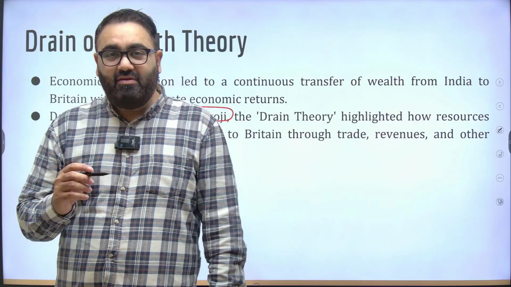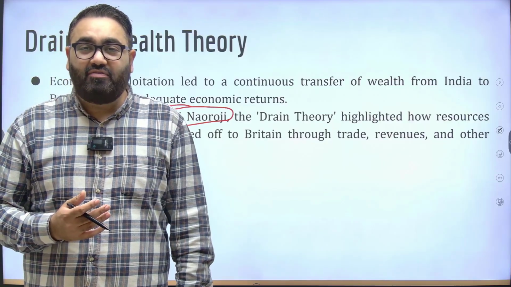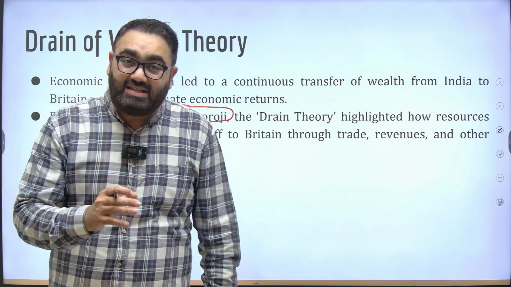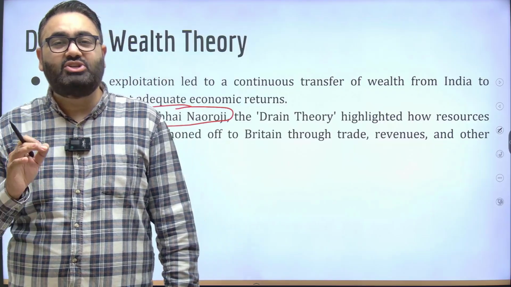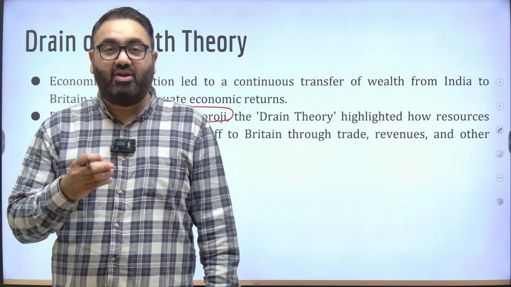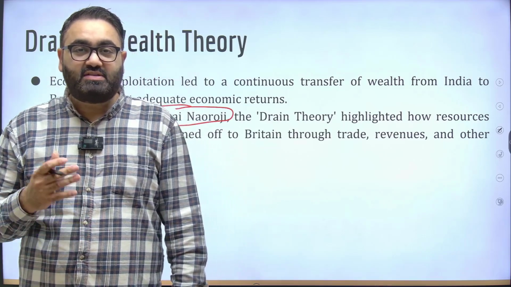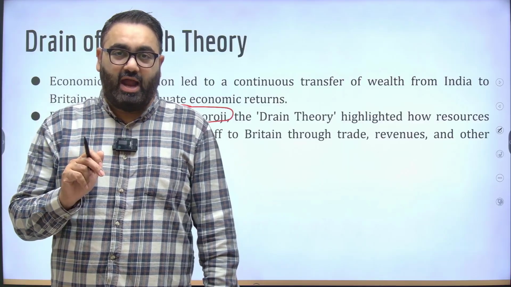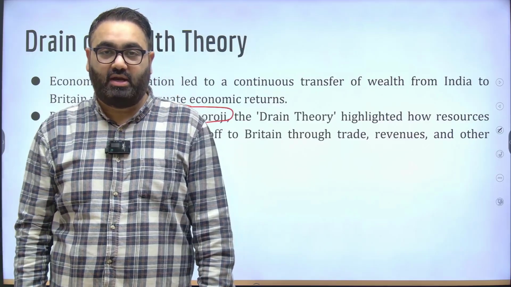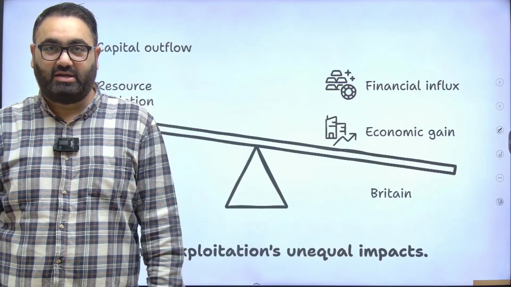Add to that, even when the government of India, which was officially run by Britain, had certain officials that were placed in London who were working from the so-called India Office, their salary also was given from the Indian shores only. So it was India and the Indian economy, Indian people indirectly that had to pay for every single expense of their own rulers. Imagine a situation where someone is ruling over you against your wishes, and to make matters even worse, they are taking a hefty salary, and you are the ones who have to pay for that. And all of that resulted in extremely high levels of unemployment and poverty in the country.